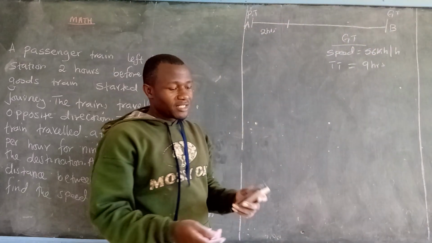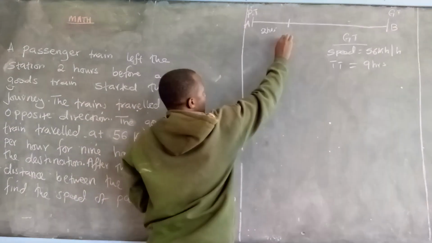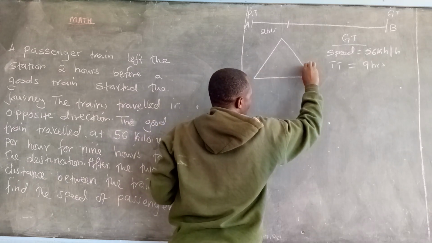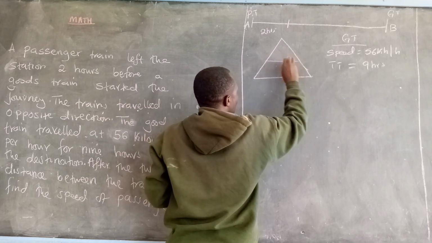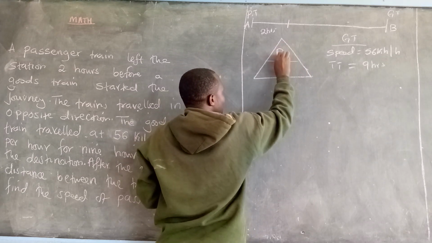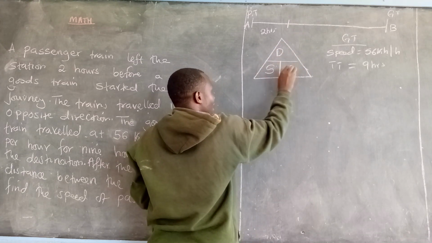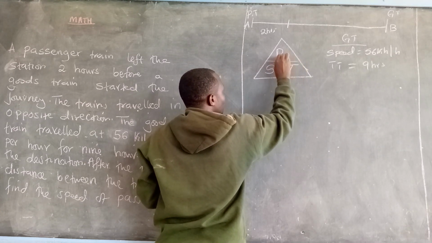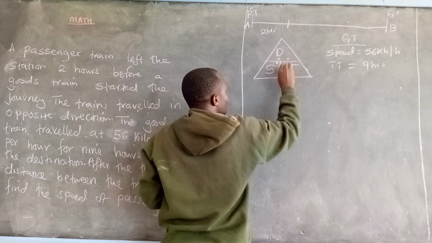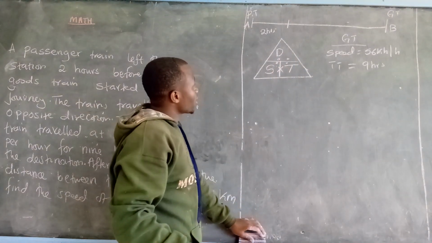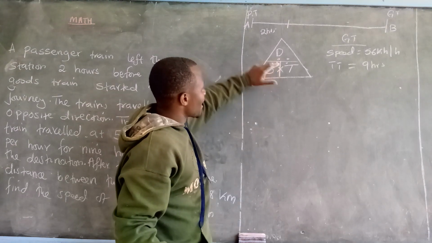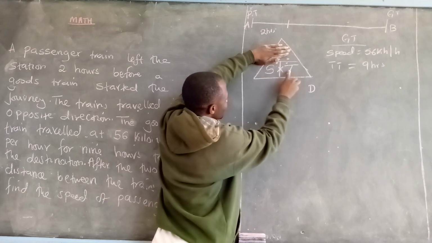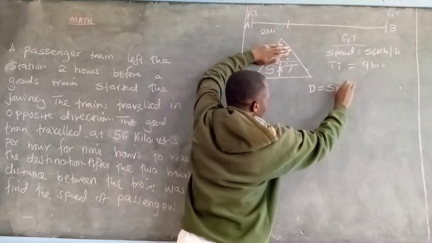And I normally advise my learners to draw a triangle. Put here distance, here is speed, and here it is time. Put here division, also here division, and here multiplication. In case you are told to find the distance, hide that distance, and it will be speed times time.